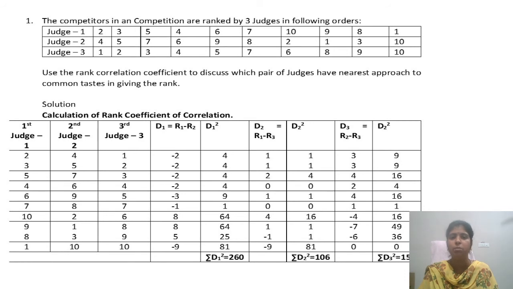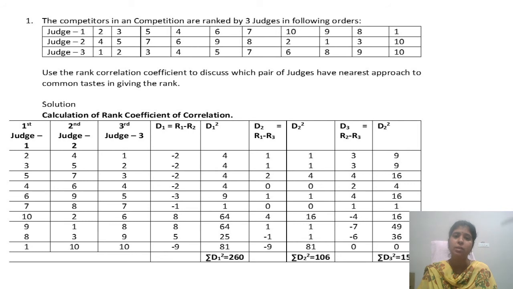D square is nothing but the square of your D1. 2 square 4, 2 square 4, 2 square 4, 2 square 4, 3 square 9, 1 square 1, 8 square 64, 8 square 64, 5 square 25 and 9 square is 81. Total of D1 square is 260. Same way we have to do it for D2 square.